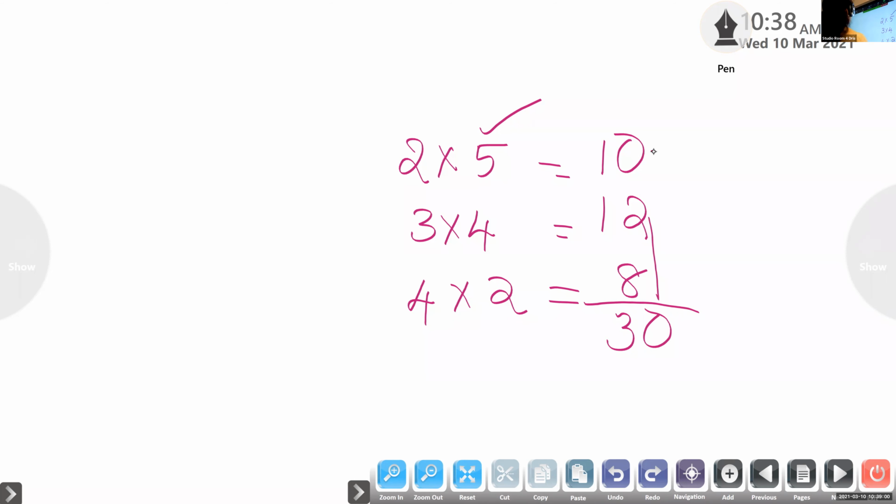So in the written exam, children, you have 2-mark questions, 3-mark questions and 4-mark questions. 5 questions of 2 marks, 4 questions of 3 marks and 2 questions of 4 marks. So in total you have 6 plus 5, 11 questions. Children, you have to write all these answers with steps.